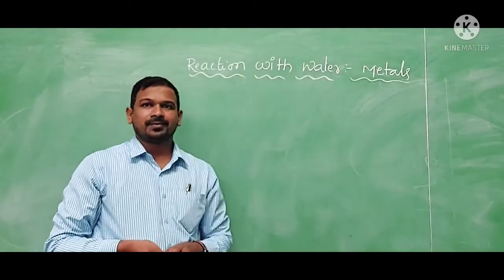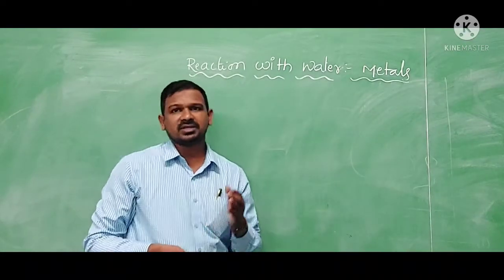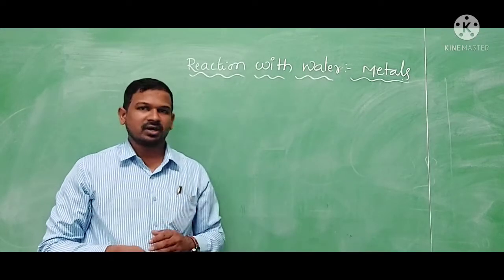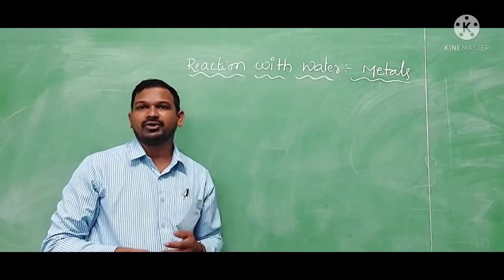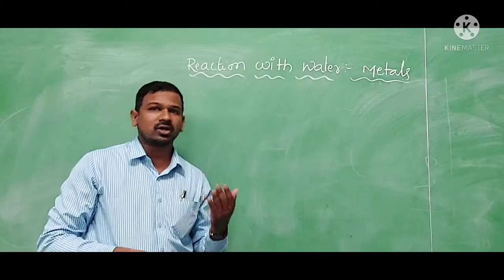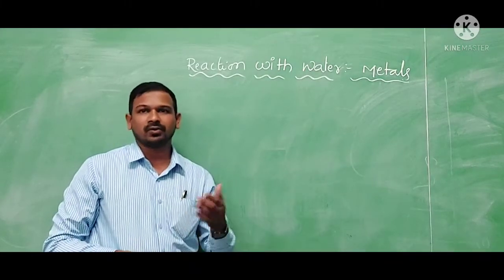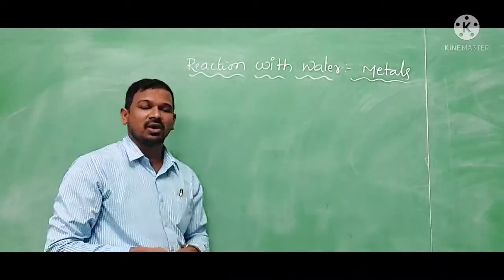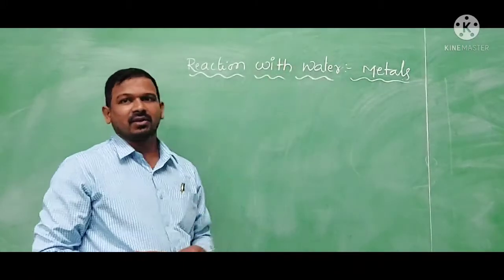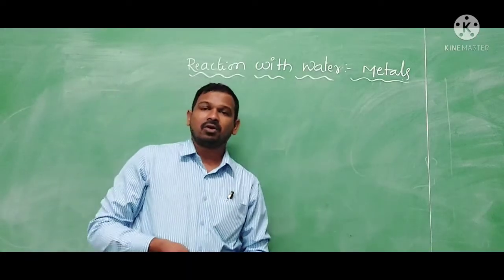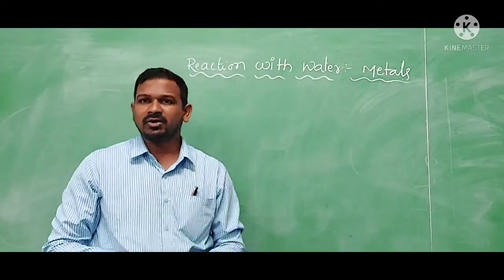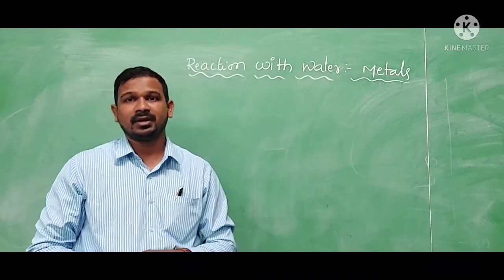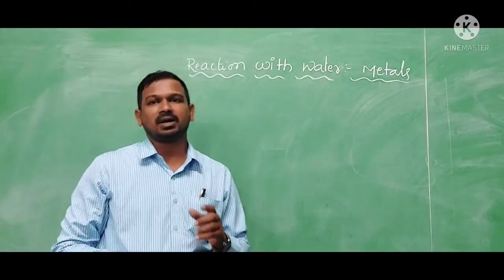We discussed reaction with oxygen, how metals react with oxygen and what they produce, and how non-metals react with oxygen and what they produce. Now, reaction with water. When metals react with water, they displace the hydrogen from the water and form metal hydroxides. Sometimes some metals will form metal oxides also.